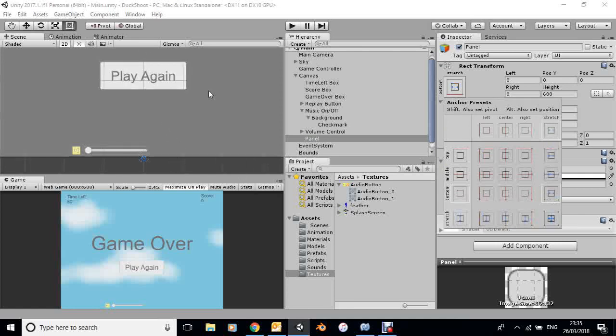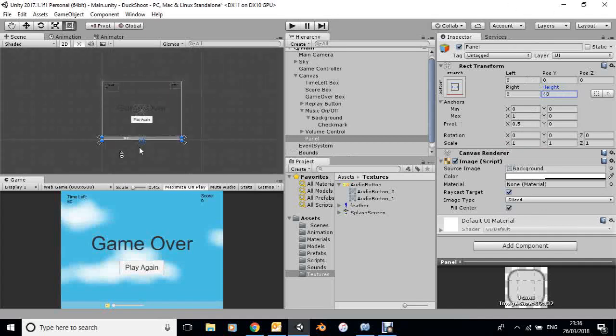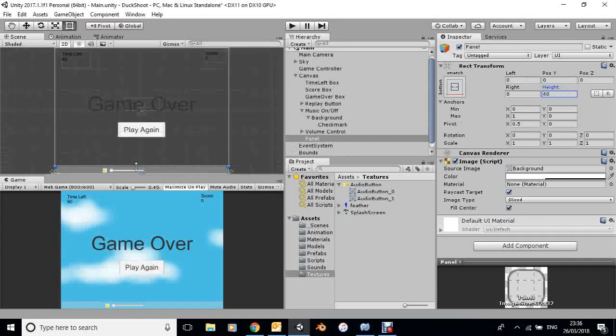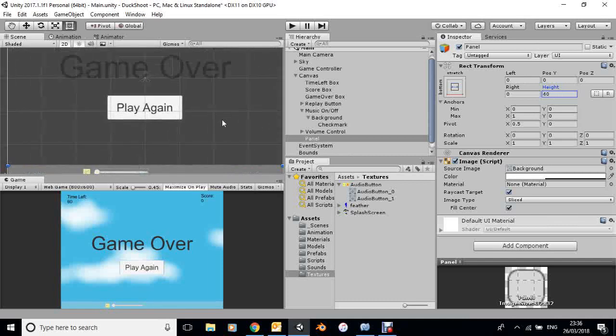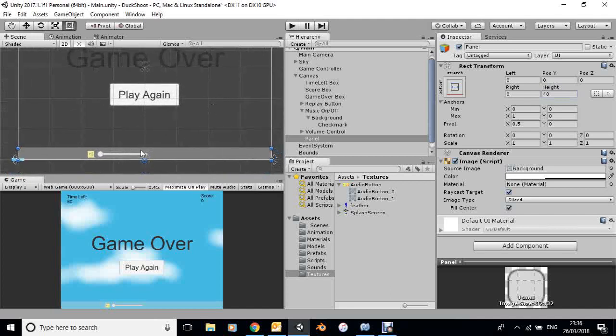So I should now be able to just take it down from the top, and I'll make the height exactly 40 pixels. So I can control that up here. 40 pixels. Now I should see that fits quite nicely. So I've got my controls neatly on that panel. I'm going to make it fully opaque there, I think.